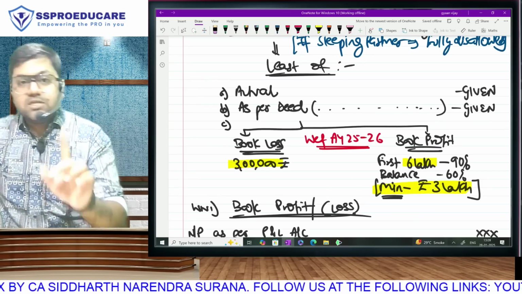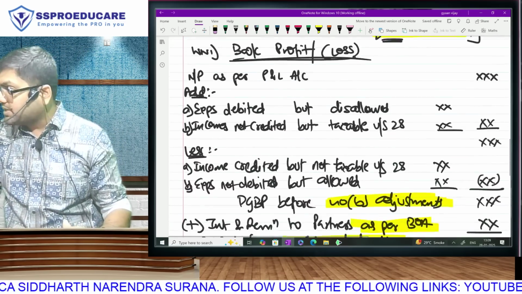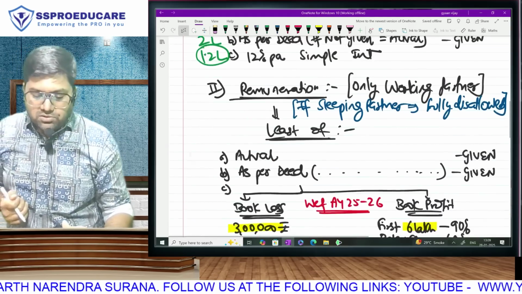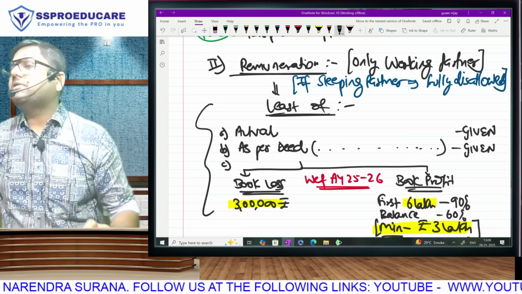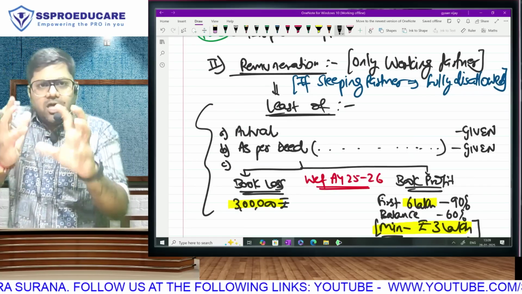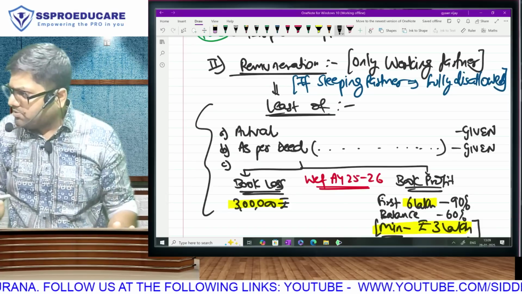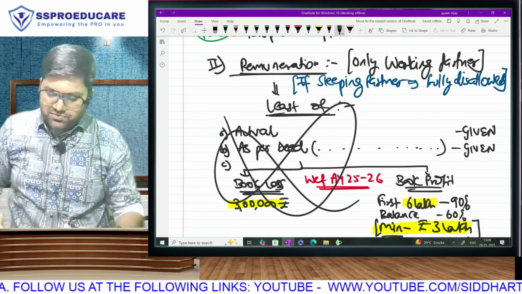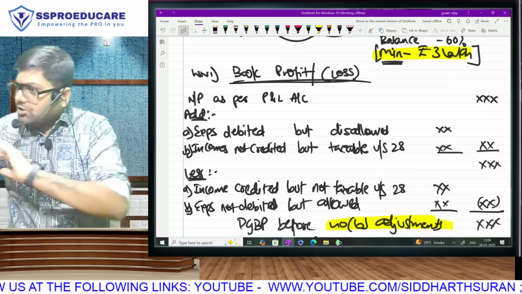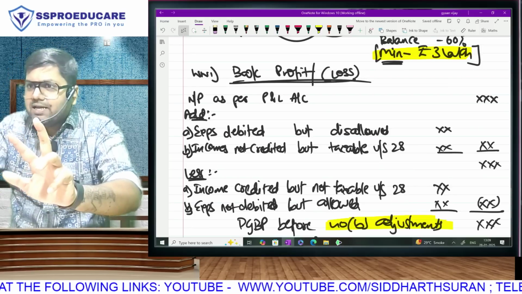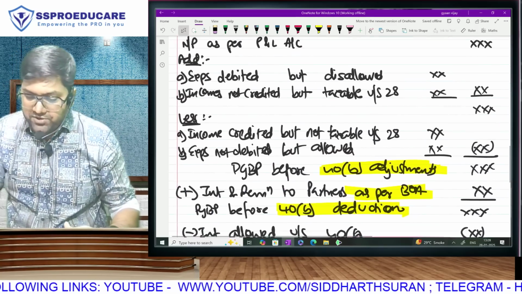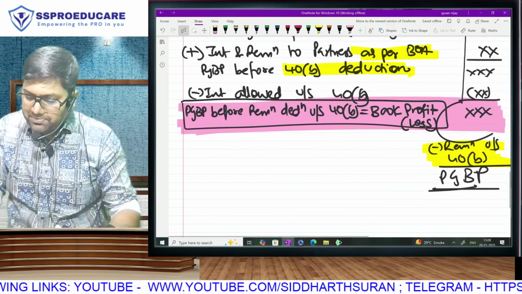But the brightest students, CA final rank holder category students, make mistakes here. You know what happens? Every student is aware that this calculation I have to leave incomplete only. I won't be able to complete unless and until I first have my amount of book profit. And book profit is virtually solving full PGBP. So they don't do this first. They come to this. If they do this, it means they are literally solving full PGBP. All add, all less. Interest add and less. Remuneration add. Only one thing left. That is remuneration less. Which means they have done so many steps to reach all the way here.